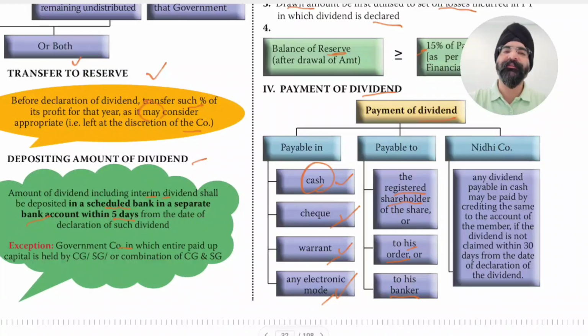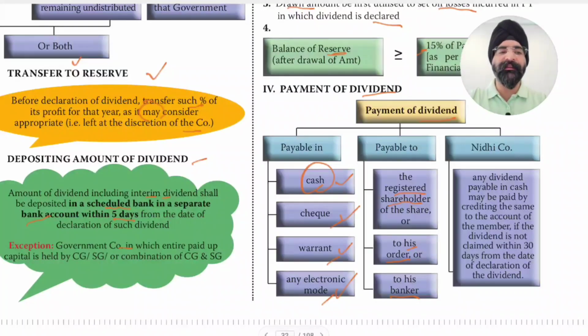Suppose the registered shareholder is not the beneficial shareholder, then in that case also the registered shareholder will provide details of the beneficial shareholder and that person will be paid. So it is payable to the registered shareholder or to his order, or to his banker.